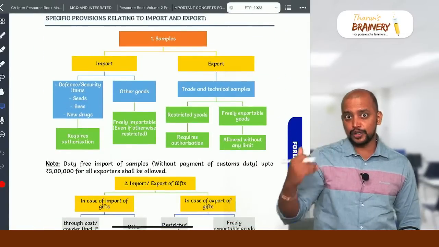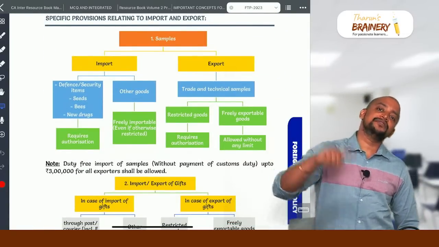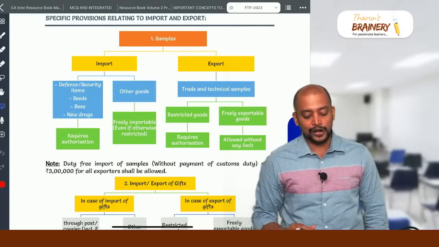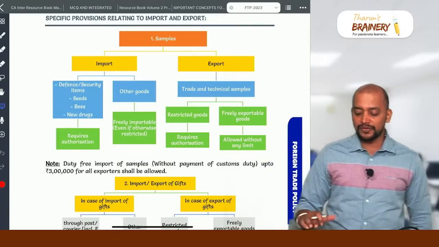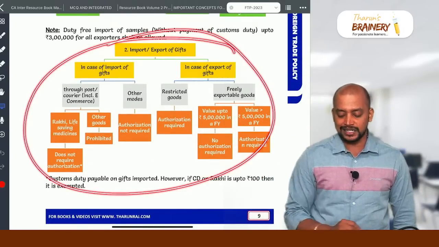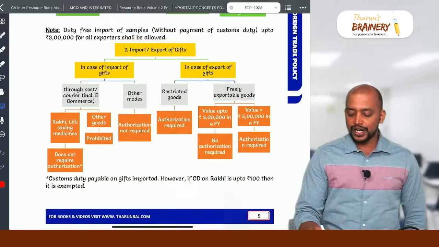So these are all the important areas. Okay, even though I already posted a video on FTP, some students asked me, that's why I'm quickly revising some important concepts in this. Then specific provisions related to import and export. Mainly this gifts point can be tested. So what is that? Import or export of gifts.